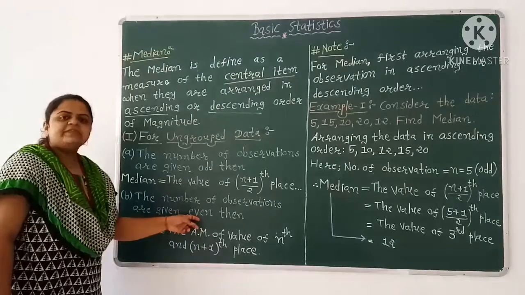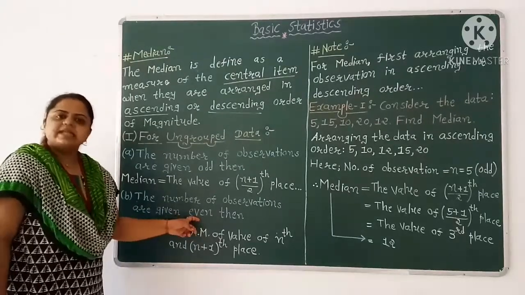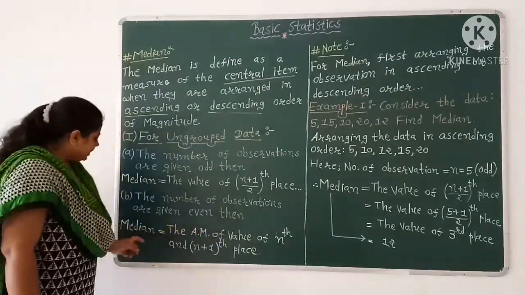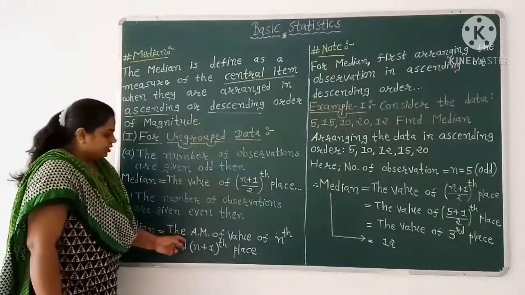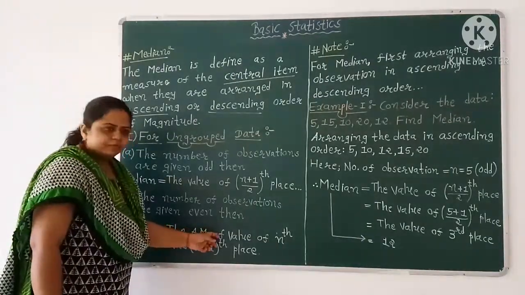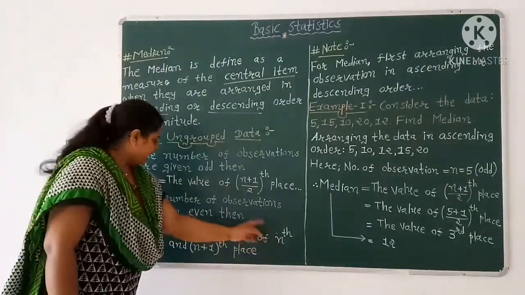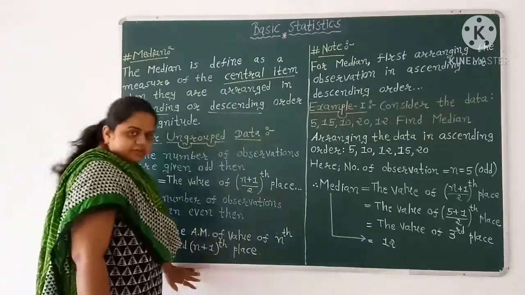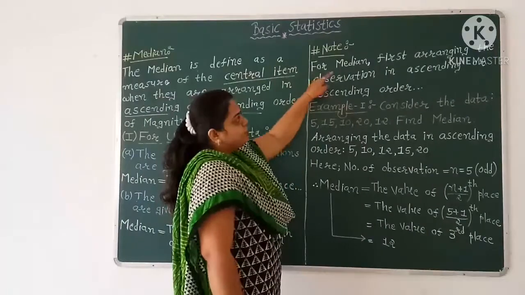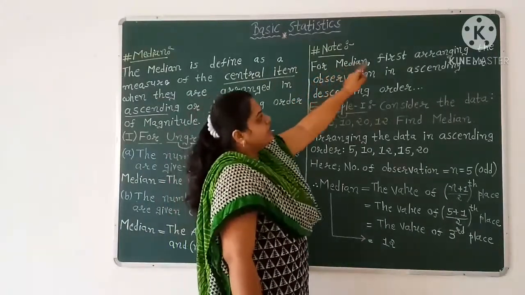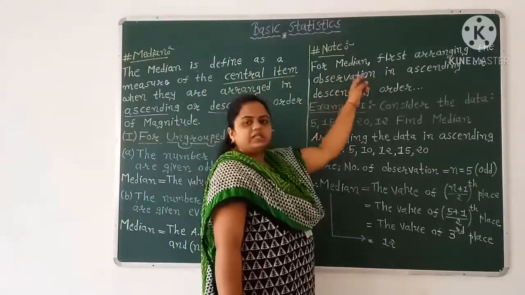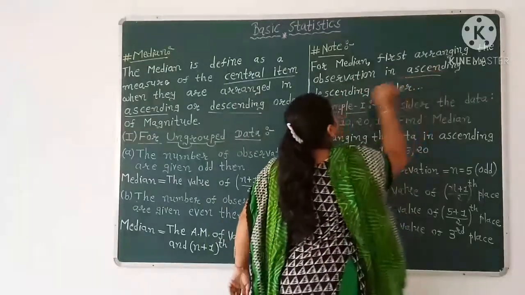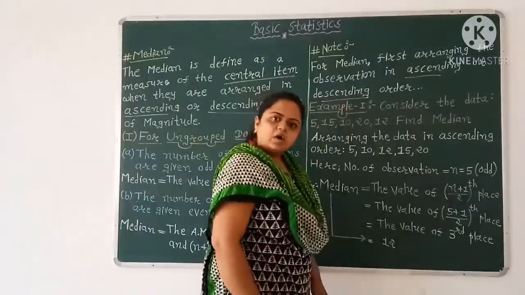We know that an even number is twice n. Then median equals the arithmetic mean of the values of the nth and (n plus 1)th place. We have one note for median. First, arrange the observations in ascending or descending order.